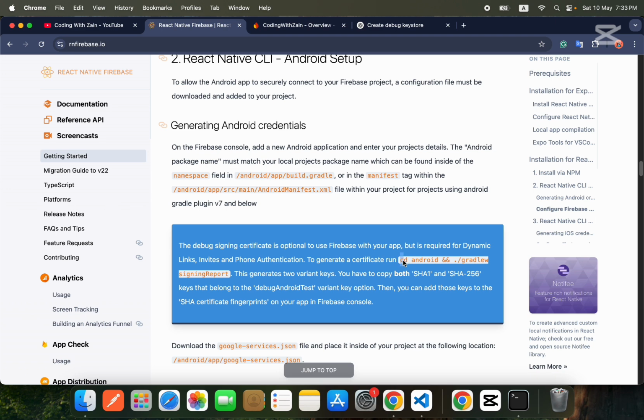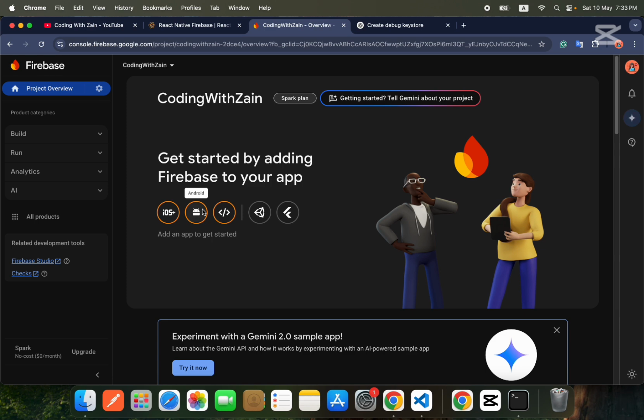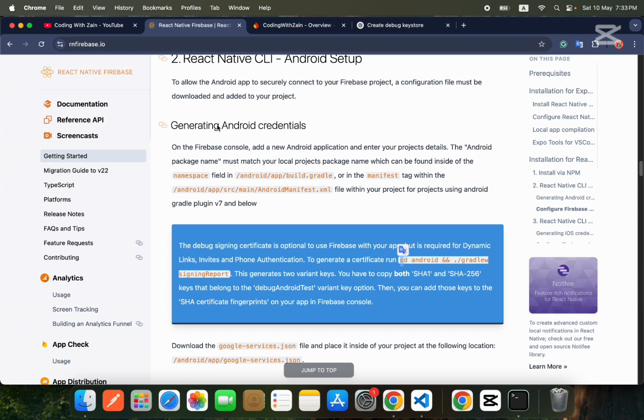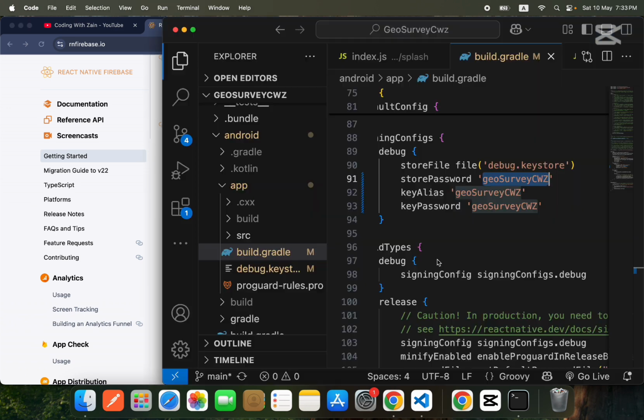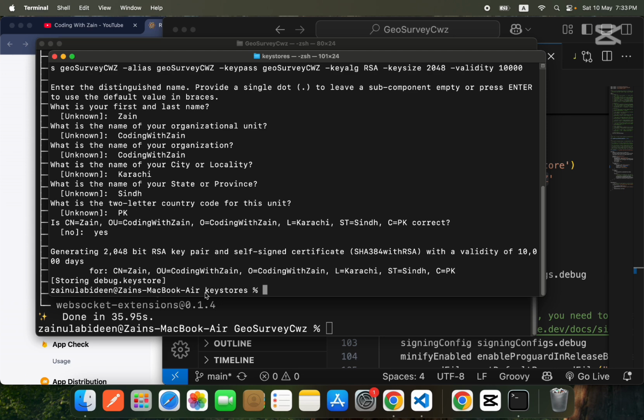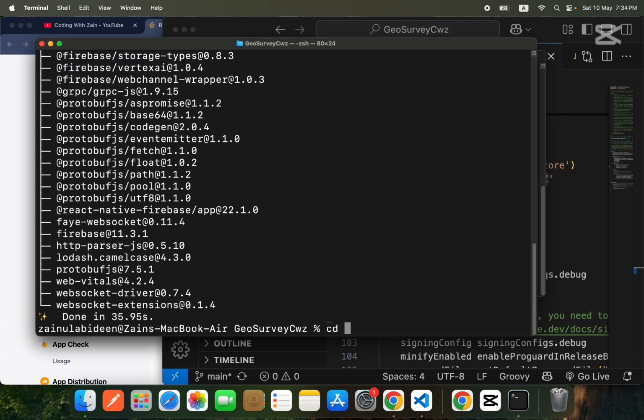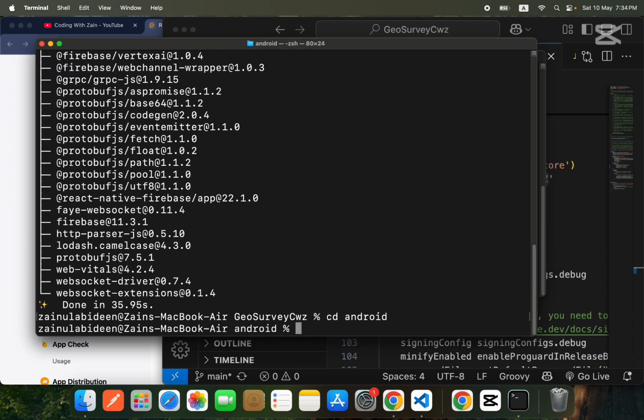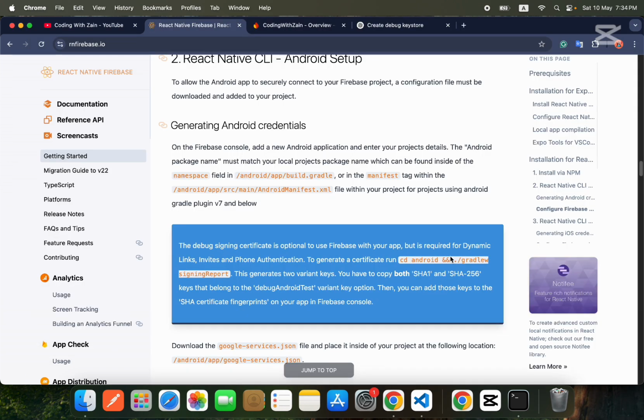And guys, here, first of all, we will add Android inside our Firebase, and then we will add iOS after that. So guys, for Android, what you need to do is first of all cd into your android folder, and you have to run this command. So let's do that. So this is my project. I will cd into my android.